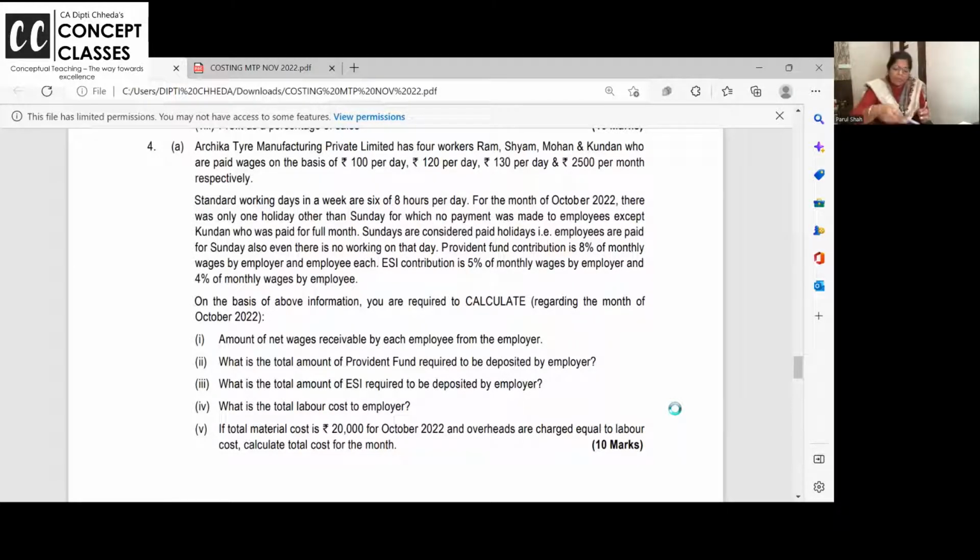So if there are bit questions, and if you know them, of course, if you have skipped the labor chapter thinking that it is not good, then I cannot do anything. But otherwise, this is very, very easy. PF, employer will put his and the employee's together. ESIC, employer and employee. What is the cost to the employer? 100 rupees salary I have paid, plus 12 PF, plus 6. I told you, no, 180. Okay, what is the money going to the employee? 100 minus 12. PF I will not pay you, I will put in ESIC. So it is super duper easy, I can say.